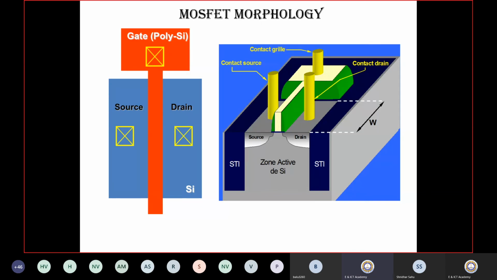we need to know how many transistors are required for storing 1 bit of information in an SRAM cell. So any prediction from the students, how many transistors are required to store 1 bit of information in random access memories? You can write your answer in the chat box. So the answer is, minimum we require 6 transistors for storing 1 bit of information.